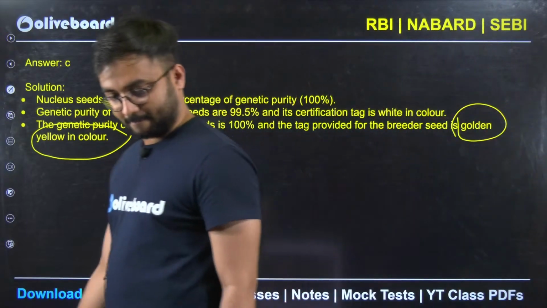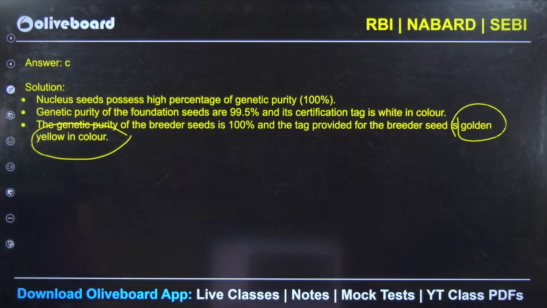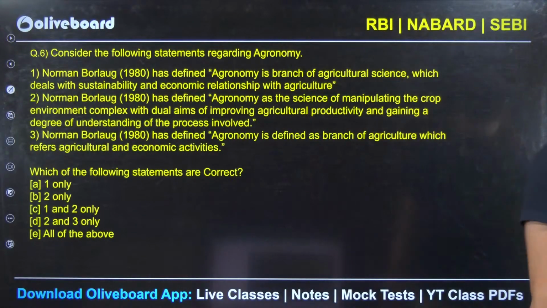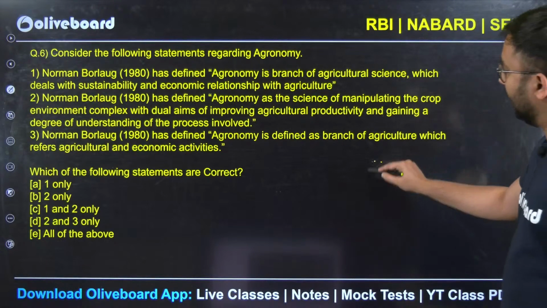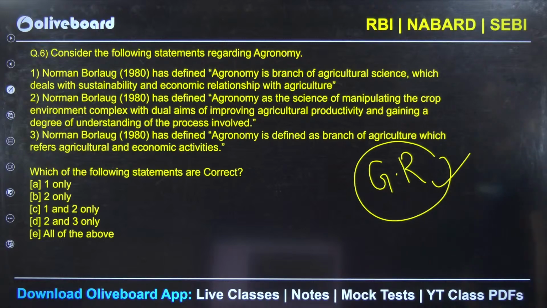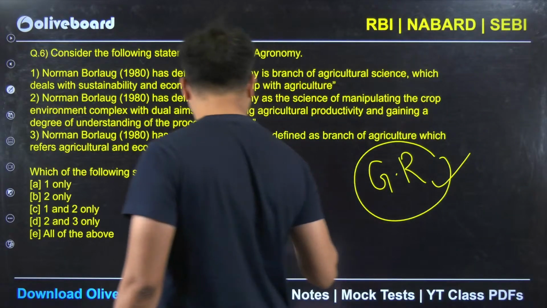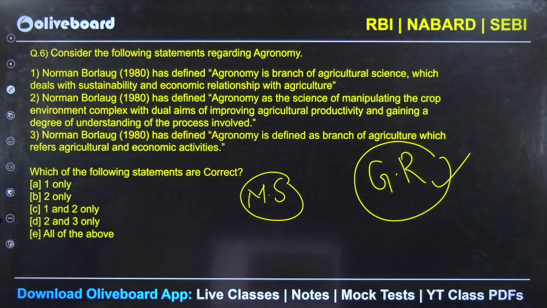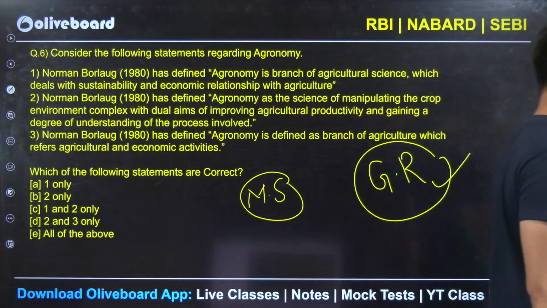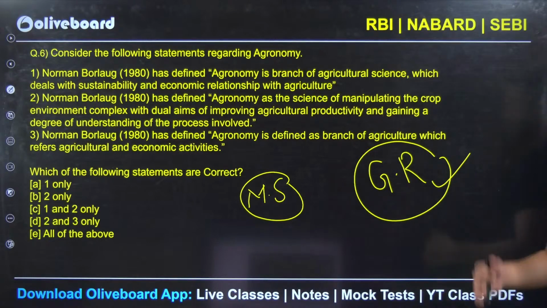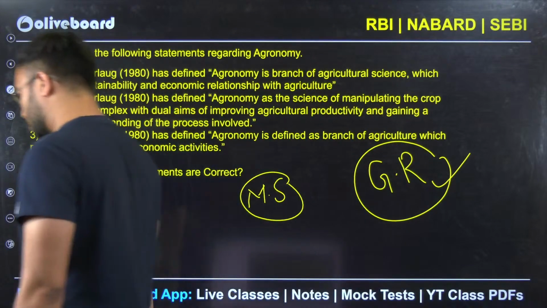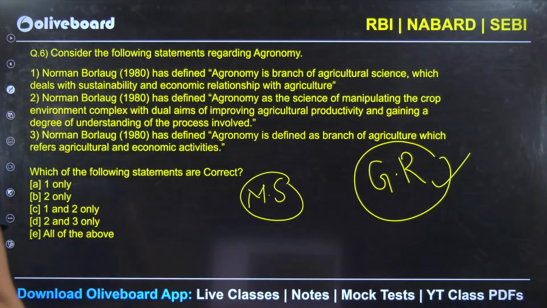Next. Consider the following statements regarding agronomy. So Norman Borlaug we all know. Overall, green revolution will be the theme this year. This is what I feel. Why now? Essentially because MS Swaminathan's obituary, that means he lost his life last year. That is why everything associated with green revolution becomes important. So Norman Borlaug has defined agronomy, and he has given only one definition. But here the question is talking about which of the following statements are correct. So we have to find out which is the absolutely correct definition which he has given.